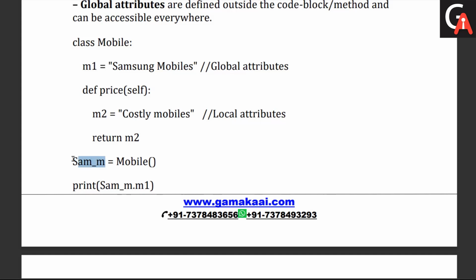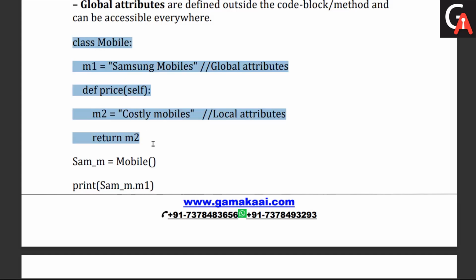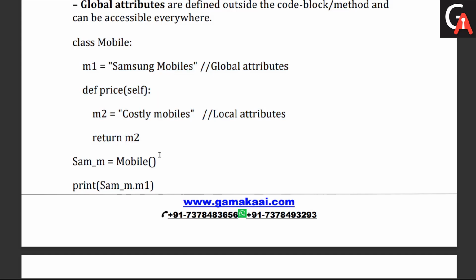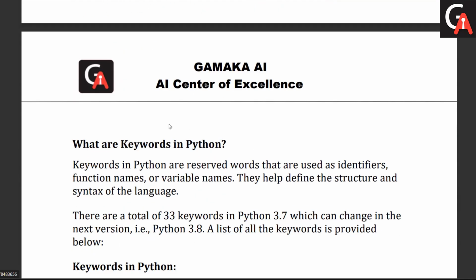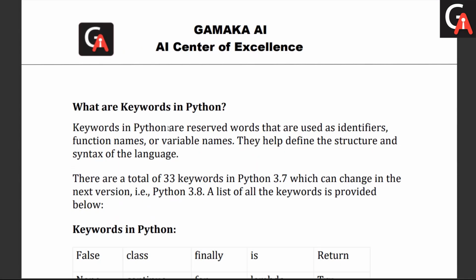So sam_m is a variable and mobile is an object we have created, and I'm accessing the attribute with respect to that object, which is the method m1 here. When I access m1 here, I get Samsung mobile as an output. Clear?